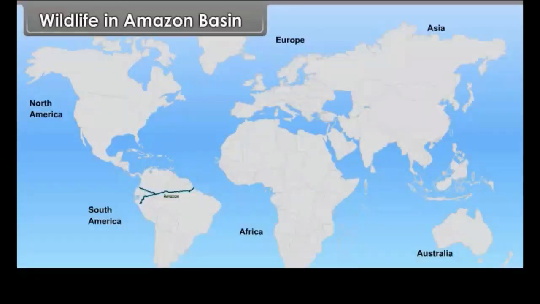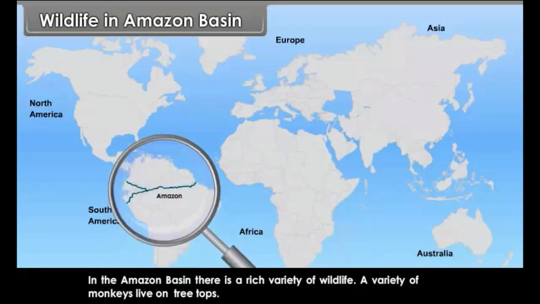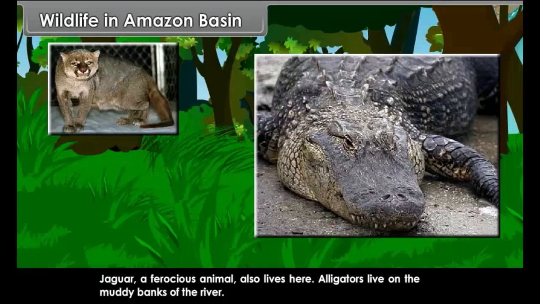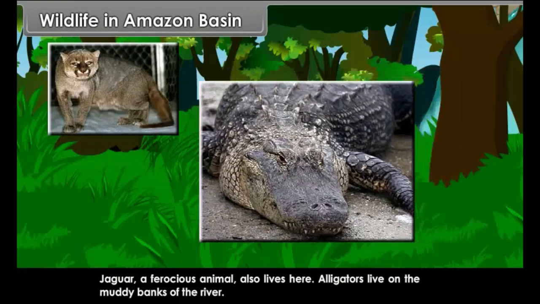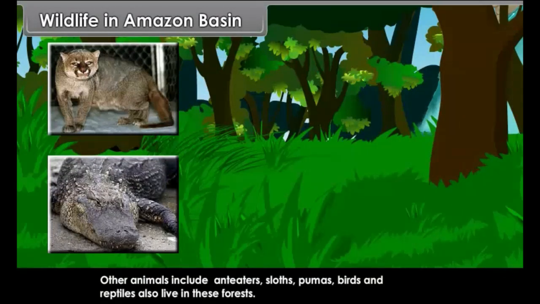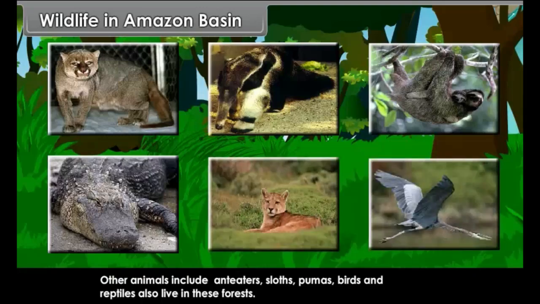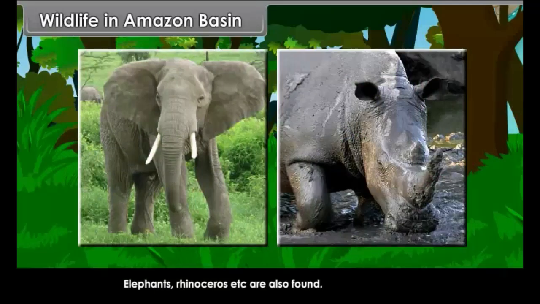Wildlife in Amazon basin. In the Amazon basin, there is a rich variety of wildlife. A variety of monkeys live on tree tops. Jaguar, a ferocious animal, also lives here. Alligators live on the muddy banks of the river. Other animals include anteaters, sloths, pumas, birds, and reptiles. Elephants, rhinoceros, etc. are also found.